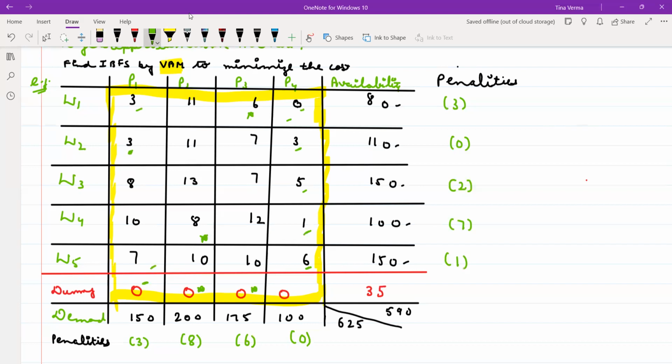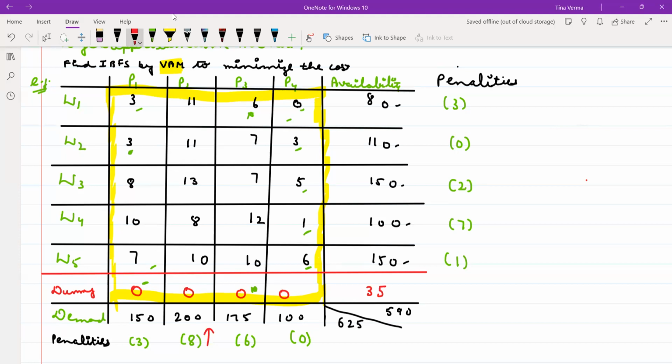or column. So what is the highest penalty? So the highest penalty is 8. So I can enter from this column. What is the minimum element in this column? Now you have to just choose the penalty. Then you have to apply your least cost entry method that gives the maximum assignment if there is a tie, right? Or otherwise choose the minimum cost from the concerned row or column and assign the value.